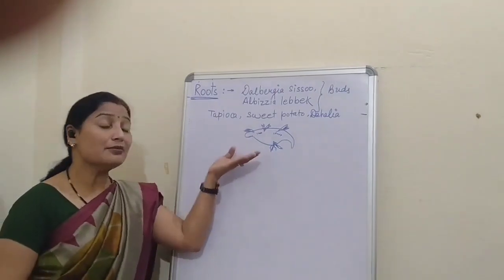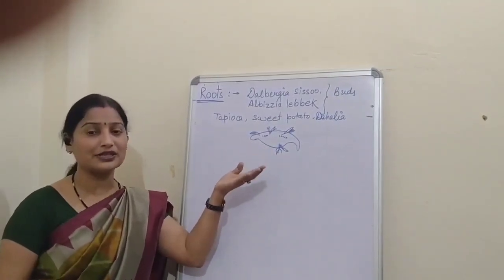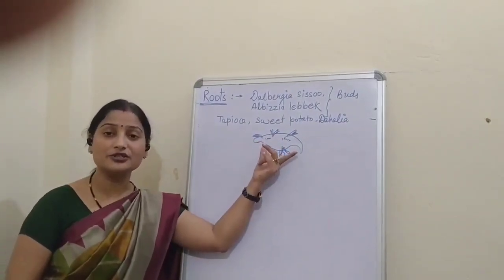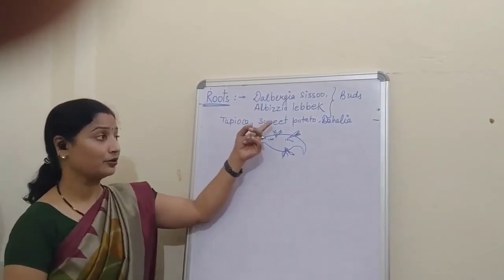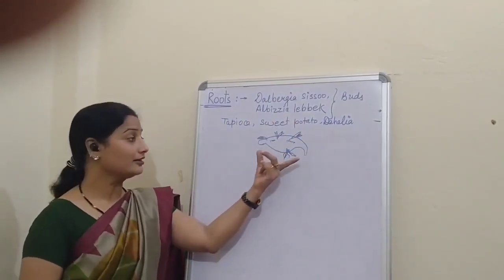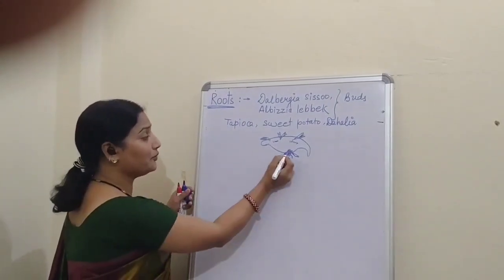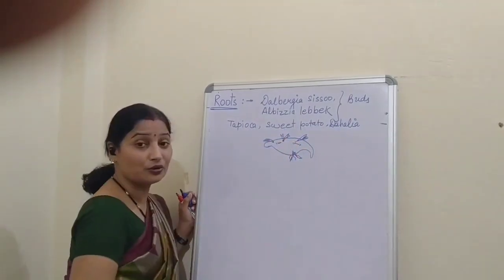Now, in some plants, the roots are modified into adventitious roots and the plant germinates through those adventitious roots. For example, tapioca, sweet potato and dahlia. This is the example of sweet potato, where at different points a new plant can be grown.